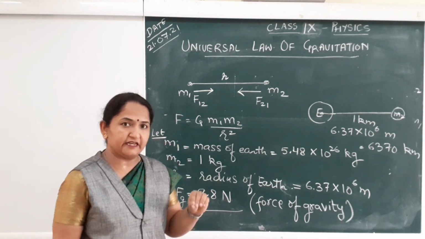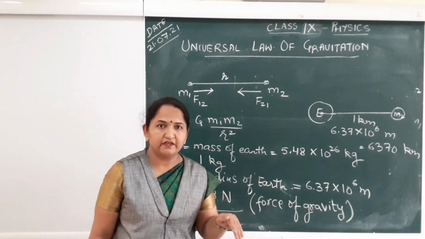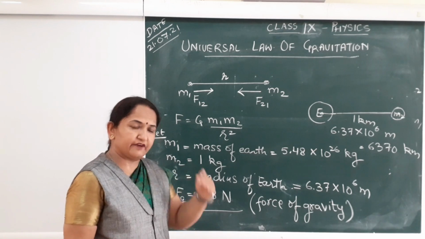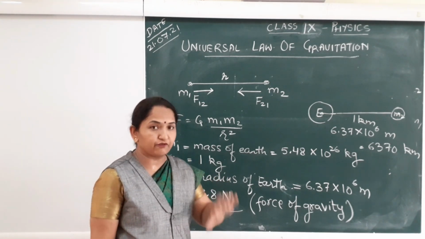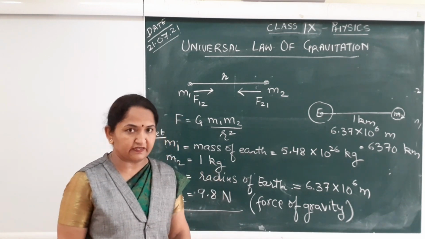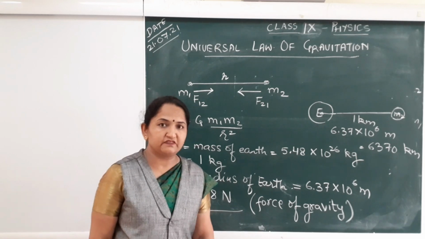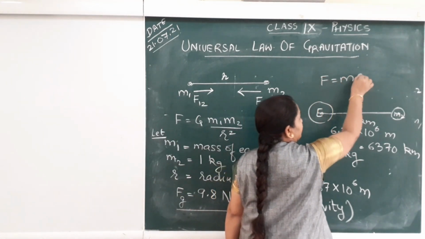Any object left freely in air falls down towards the surface of Earth or towards the center of Earth, and when it falls it accelerates. When the object falls, since a force is acting on it, it will accelerate. Here we can relate it to Newton's second law of motion, which says that F is equal to ma.